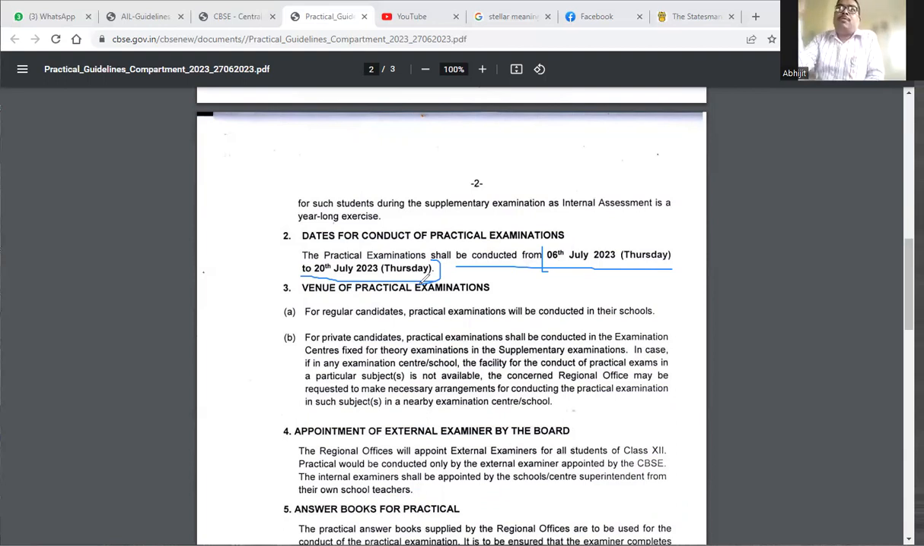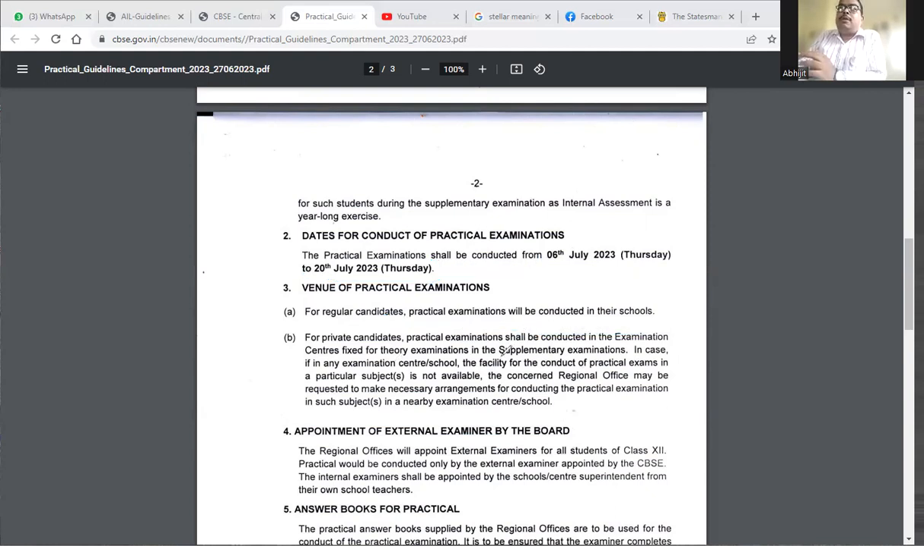What is the venue of the practical examination for regular candidates? The practical examination will be conducted in their schools. For private candidates, it shall be conducted in the exam center fixed for the theory examination in the supplementary examination. For the regular candidates, it should be scheduled in their respective schools.